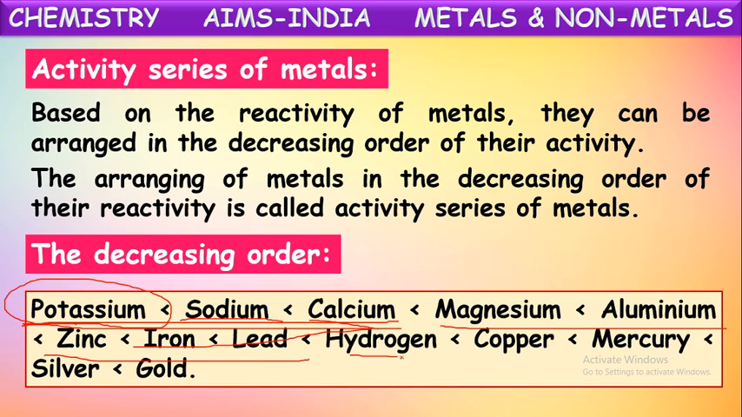And those elements that come after hydrogen, copper, mercury, silver, gold, these are least reactive. Out of these metals, silver, gold, and one more metal you can add here, platinum, come under least reactive metals. These are also called noble metals. They cannot displace any other elements from their solutions, and they cannot even react with chemicals. That is why these are called noble metals. Okay, this is the reactivity series of metals from highly reactive metal to least reactive metal. This is a decreasing order of reactivity of metals.